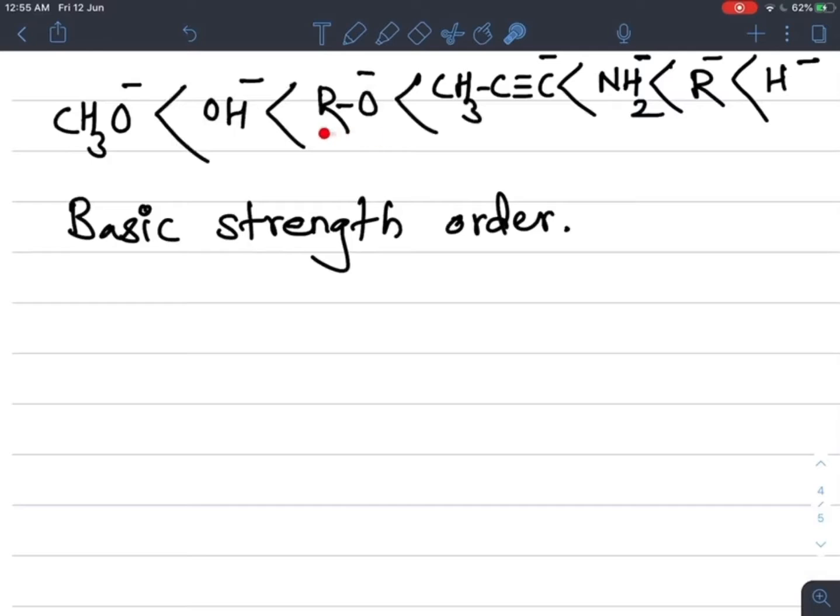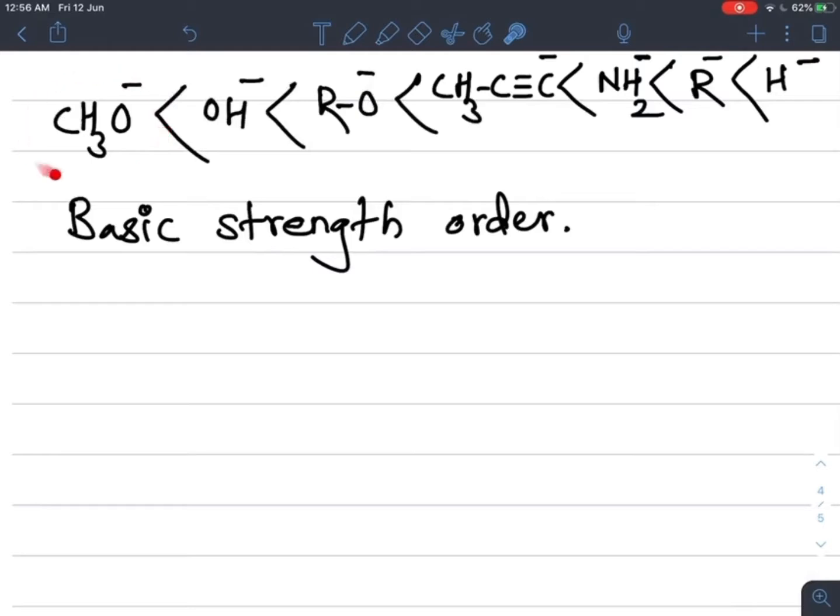All alkoxide ions, that is primary, secondary and tertiary alkoxide ions, are more strongly basic than the hydroxide ion, except the methoxide ion.